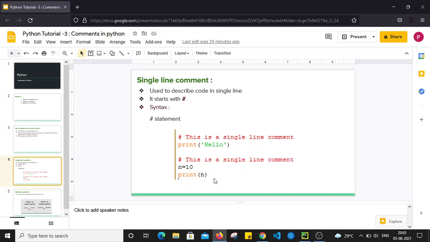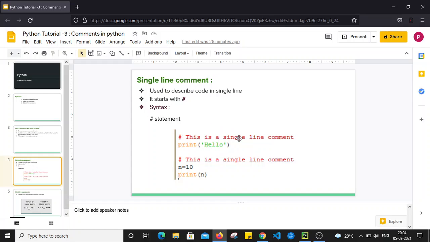Single line comments are used to describe code in a single line. If you want to describe the code in a single line, you have to use a single line comment, and the syntax is that it starts with the hash symbol. If you write anything after the hash symbol in a single line, that will be treated as a single line comment. For example, if you see here, this is a single line comment, and after that we have written the code statement explaining that it will print hello.